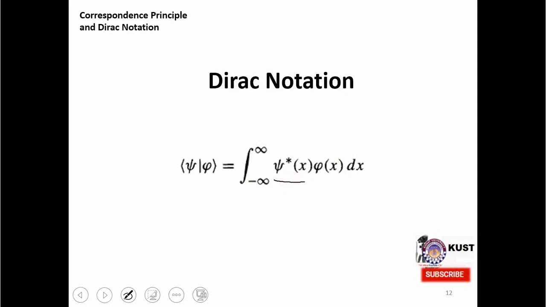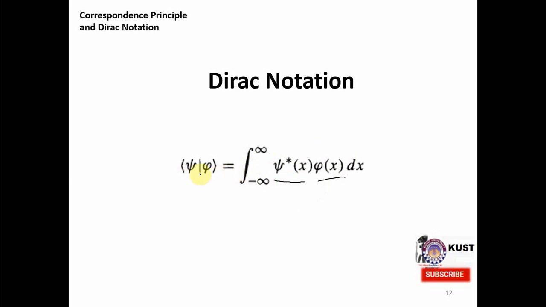In this integral you see on the right side the complex conjugate of the wave function psi, and you see the wave function phi, and you see the product of them under this integral. So Dirac invented another way of writing this product under the integral, and that is on the left side.